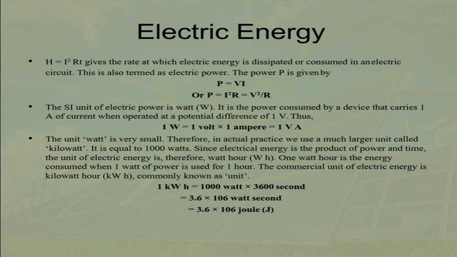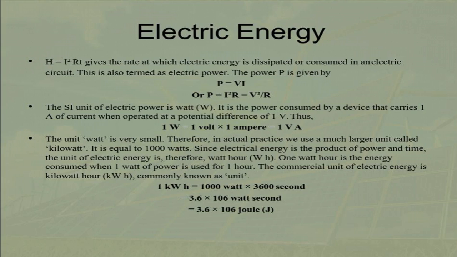Electric power and electric energy. The electric power of an appliance is the rate at which it consumes electric energy, or it is defined as the rate at which work is done in maintaining an electric current in an electric circuit. When a current I flows through the circuit for a time t at a constant potential difference V, then the work done W is equal to VIt joule. Electric power P is equal to W upon t, which is equal to VIt upon t. Here t cancels, so we get power equal to VI.